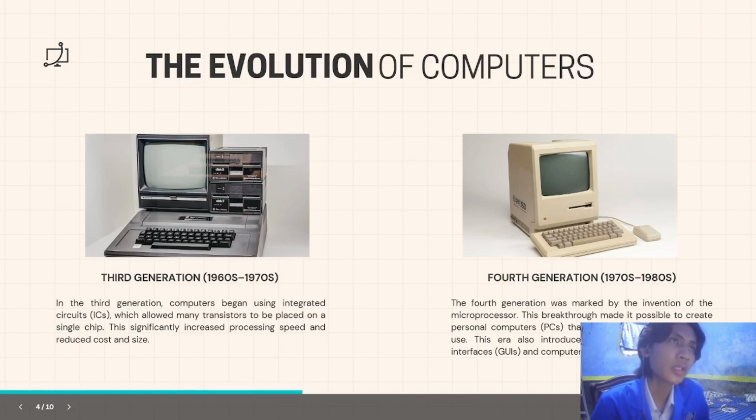Computers became more accessible to organizations and universities, leading to the development of operating systems and better user interfaces.